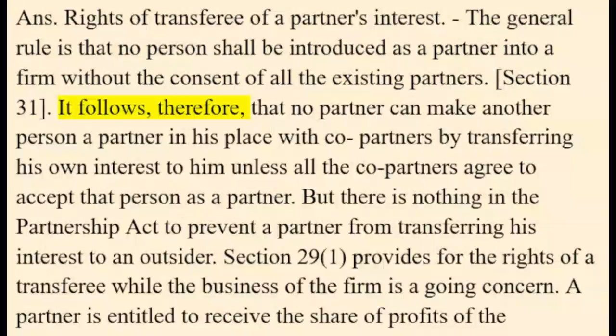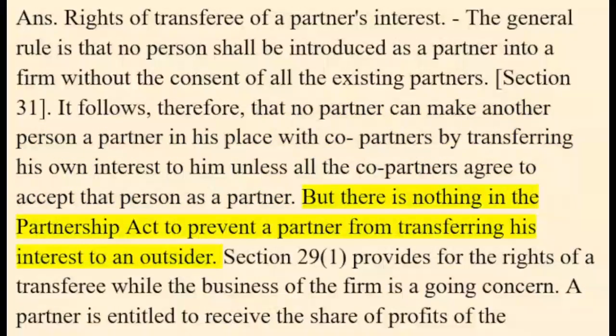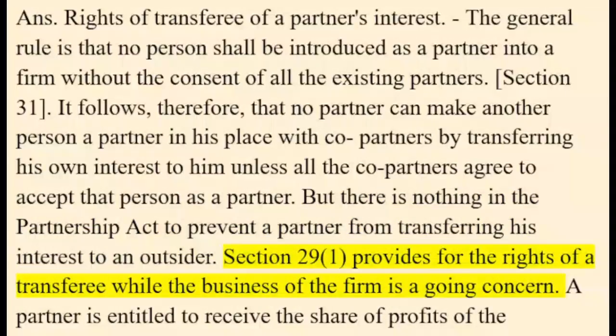It follows, therefore, that no partner can make another person a partner in his place with his co-partners by transferring his own interest to him, unless all the co-partners agree to accept that person as a partner. But there is nothing in the Partnership Act to prevent a partner from transferring his interest to an outsider. Section 29(1) provides for the rights of a transferee while the business of the firm is a going concern.